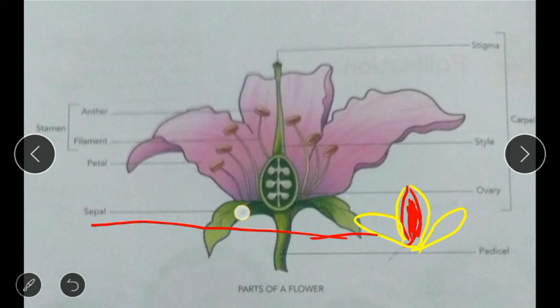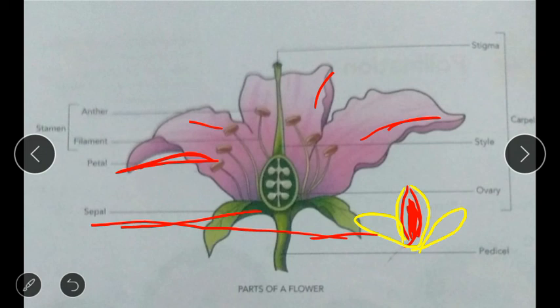This is sepal. Petals. This part of the flower is petal. This part, all these are petals. Okay, now androecium. What is androecium? Androecium is the male part of the flower.